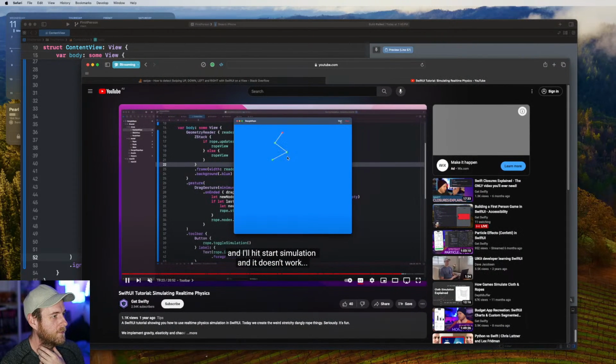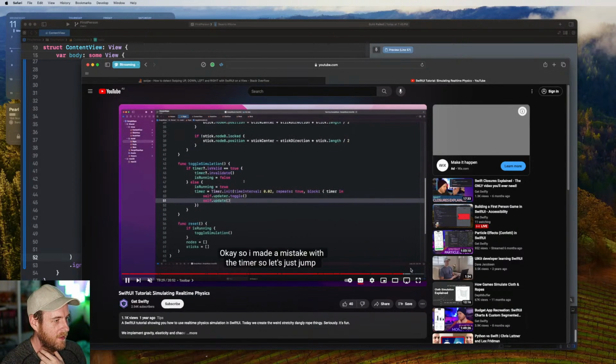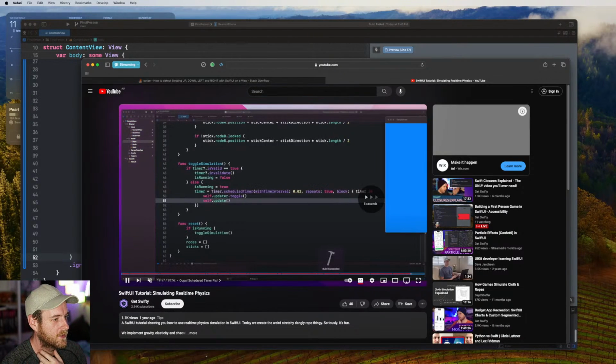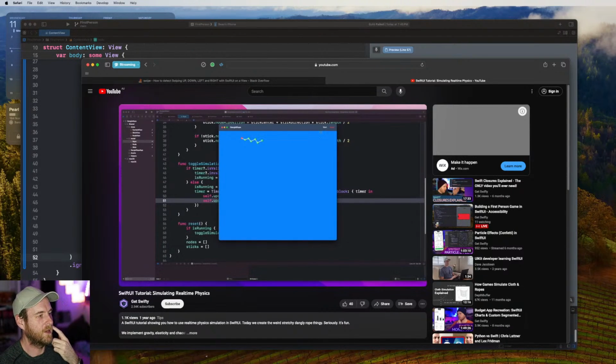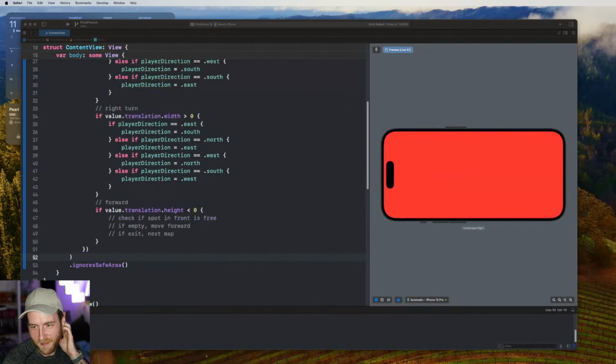So it draws a couple of strings connected by these lines, like these dots, each of these nodes. And then go forward a couple of seconds. And we've got this dangling rope that's fully animated, right? And it's stretchy. This is all in SwiftUI. So I did some physics stuff like that when SwiftUI first came out. I'll put the video in the chat.